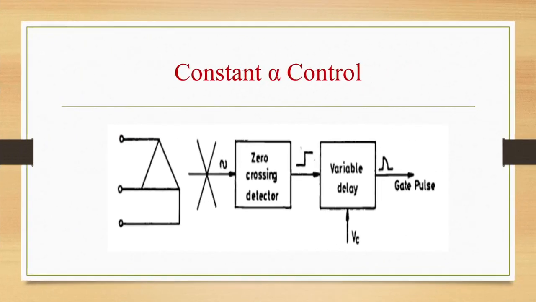So here, in constant alpha control, we have seen 6 timing voltages are derived from the converter AC bus via voltage transformers, and 6 gate pulses are generated at nominally identical delay times. The instant of zero crossing of a particular commutation voltage will correspond to alpha equal to 0 for that valve. Delays will be produced by independent delay circuits and controlled by a common control voltage Vc. Then we have seen inverse cosine control.